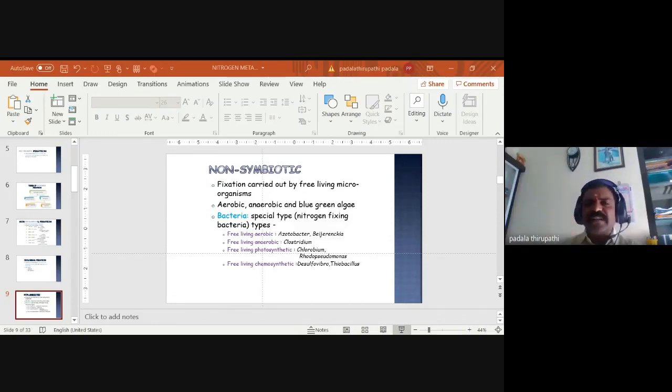So these are the non-symbiotic nitrogen fixing bacteria, whether free living aerobic, free living anaerobic, free living photosynthetic, or free living chemosynthetic. These bacteria are involved in the non-symbiotic fixation of nitrogen from the atmosphere.